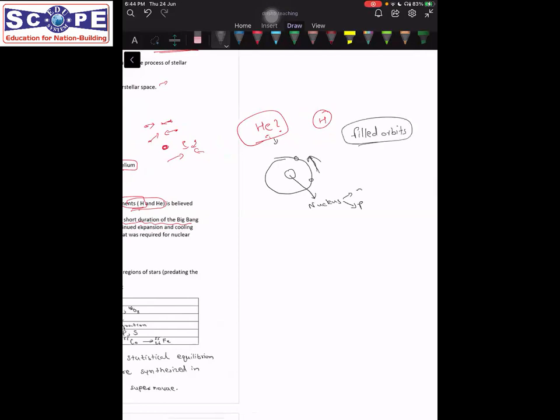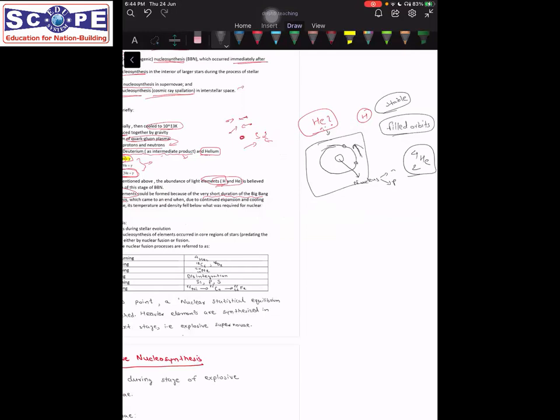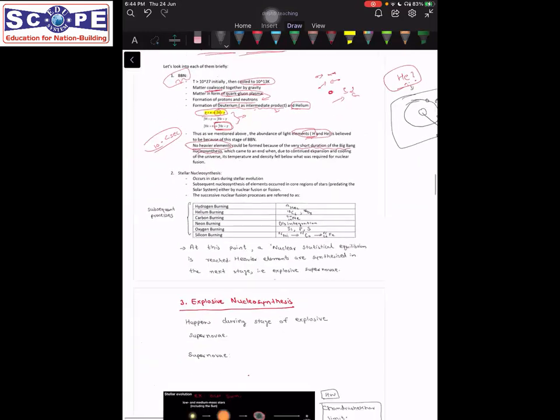Each orbit can hold a certain number of electrons, after which it attains a stable configuration, and that makes the gases unreactive. So helium has that stable configuration, with 2 electrons in its first orbit, and that makes it a stable nucleus. We write helium as 4He2, and that is why helium was the first gas that was formed. I hope this is clear.